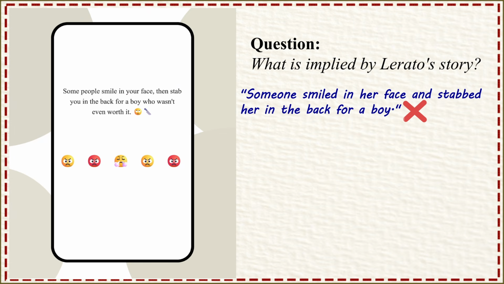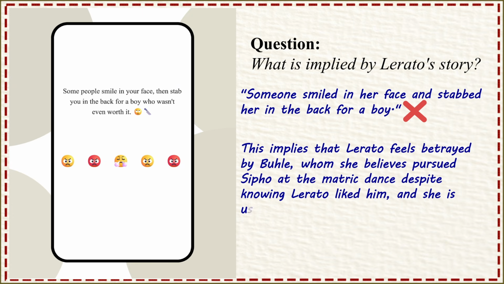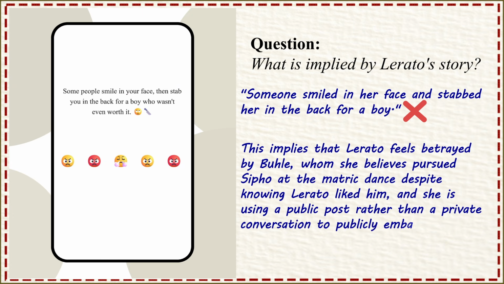without confronting her directly. The correct way to answer is to use your own words and specify who, what, and when. So the answer should be, this implies that Lerato feels betrayed by Butle, whom she believes pursued Sipho at the Matric dance despite knowing Lerato liked him, and she is using a public post rather than a private conversation to publicly embarrass Butle without naming her directly.